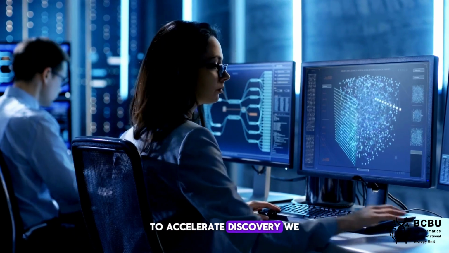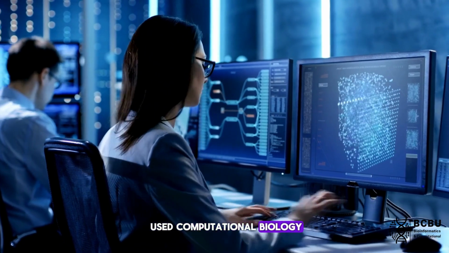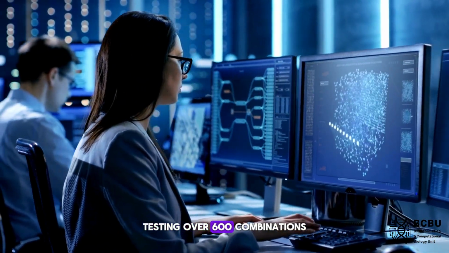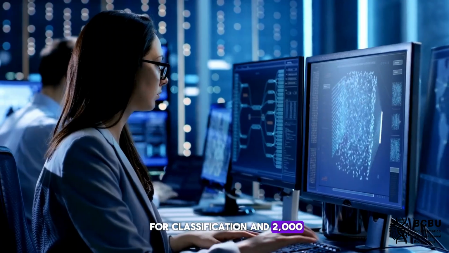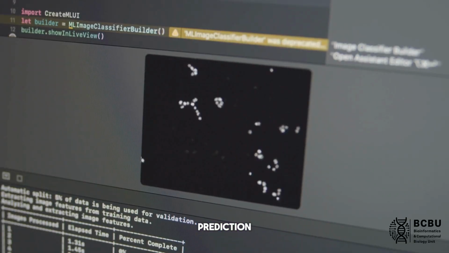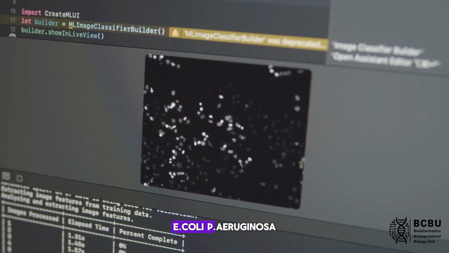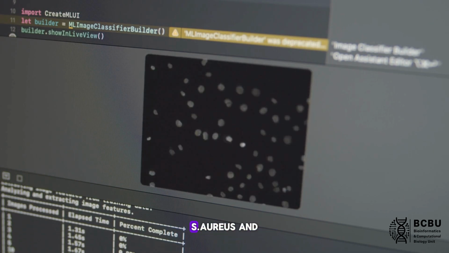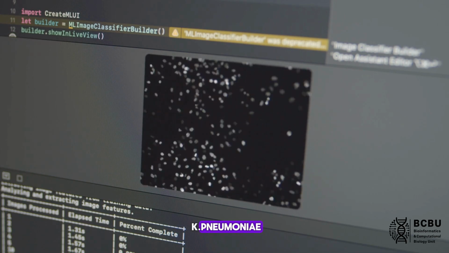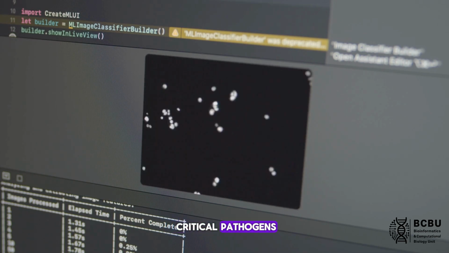To accelerate discovery, we used computational biology, testing over 600 combinations for classification and 2,000 for MIC prediction. We deployed the best-performing models in EPIC AMP to target E. coli, P. aeruginosa, S. aureus, and K. pneumoniae, all high-priority or critical pathogens.